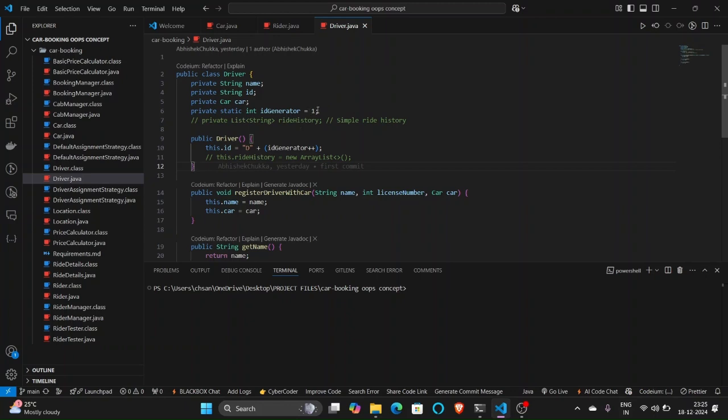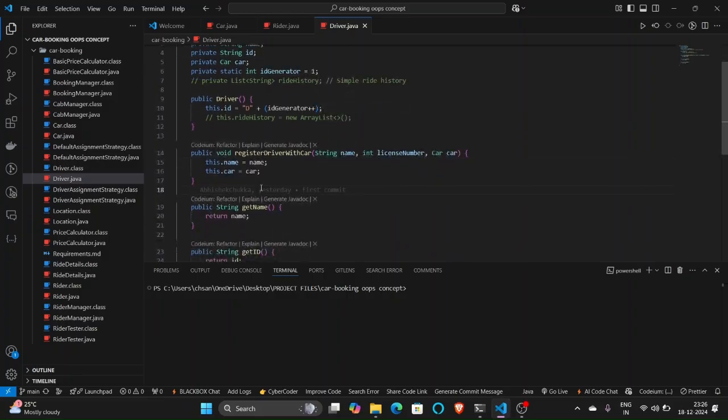So int idGenerator equals 1, static, for now we initiated it as 1. Upon registration of the drivers, this ID keeps on generating with D1, D2, up to n drivers upon registering.